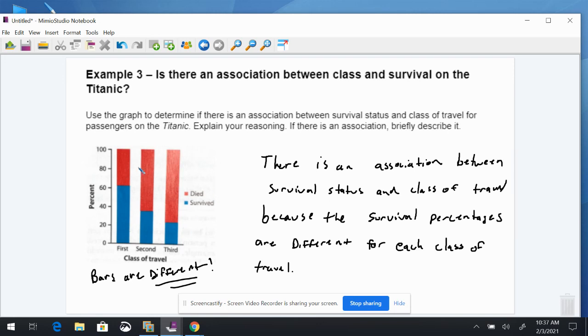There are going to be a few problems for you to work on in Edulastic.